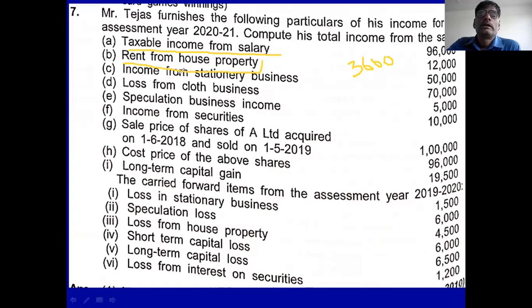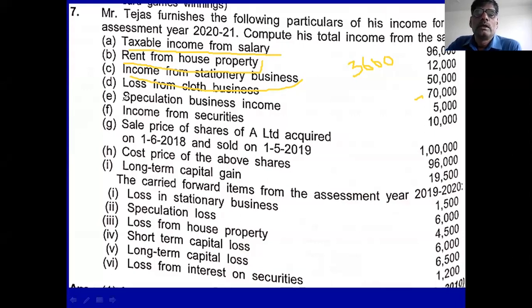Next come to the third head, business. Income from stationery business is 50,000. Loss from cloth business is 70,000. If you adjust this, then there is a 20,000 loss remaining. You carry forward to the next assessment year. Otherwise, you adjust in the other heads if possible.